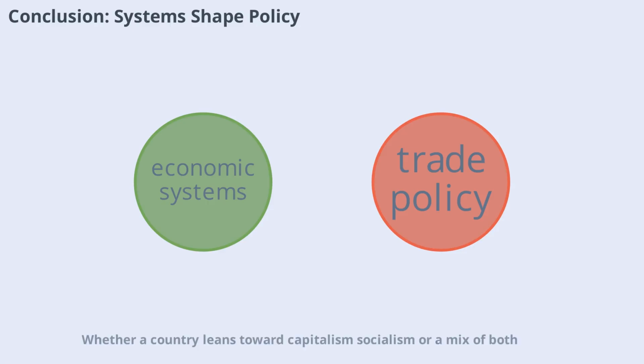In summary, economic systems are the foundation upon which global trade policies are built. Whether a country leans toward capitalism, socialism, or a mix of both, its approach to trade reflects its values, priorities, and economic realities. As the world becomes more interconnected, understanding these systems is key to navigating the complexities of international trade. By recognizing the influence of economic systems, we gain insight into why global trade policies look the way they do and how they might evolve in the future.